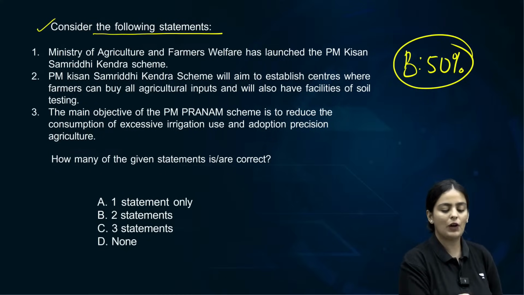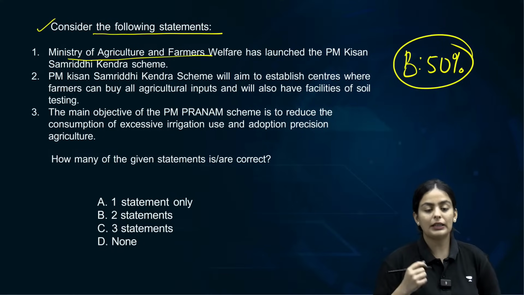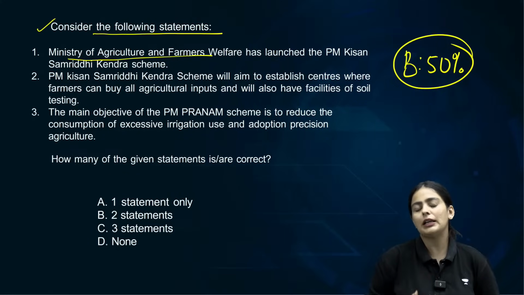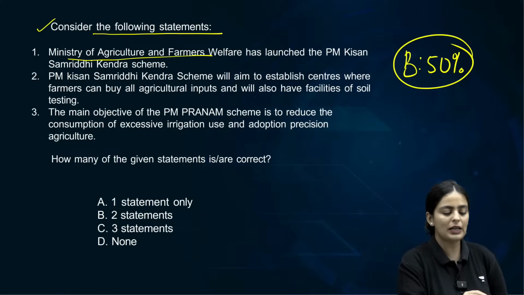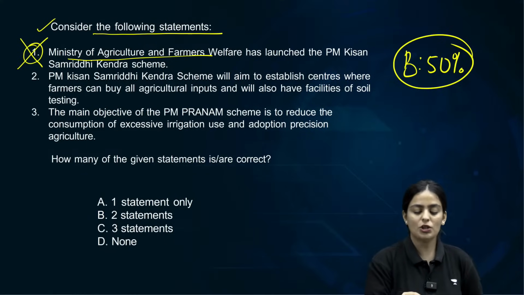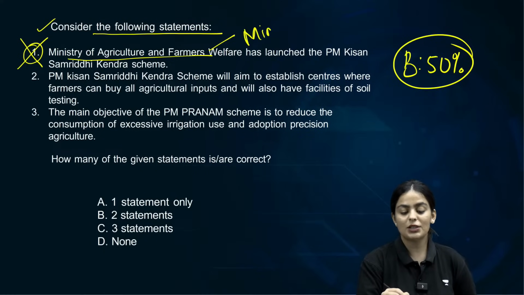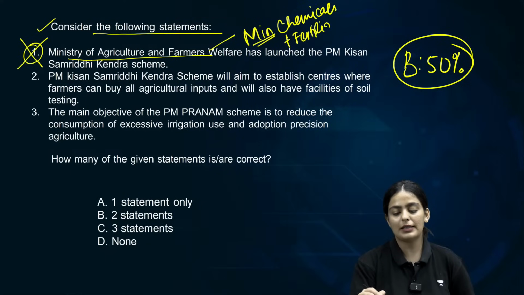Ministry of Agriculture and Farmers Welfare has launched the PM Kisan Samriddhi Kendra scheme. So basically it is to promote the Samriddhi Kendras. What are these Samriddhi Kendras? Let's discuss this. But first of all, let's understand that this is an incorrect statement. This particular scheme was launched by, again, Ministry of Chemicals and Fertilizers. Is this clear? So Ministry of Chemicals and Fertilizers.